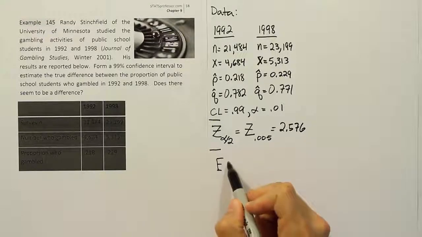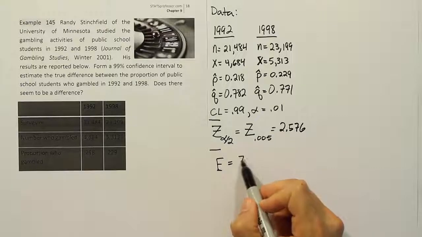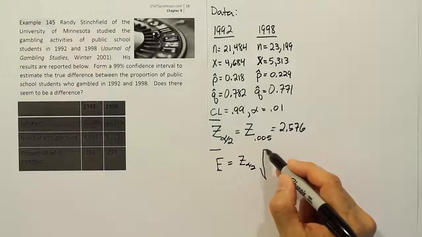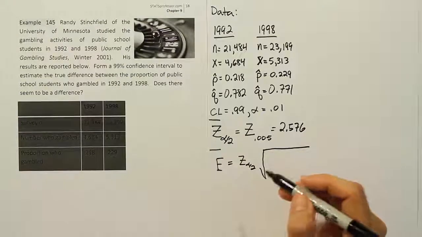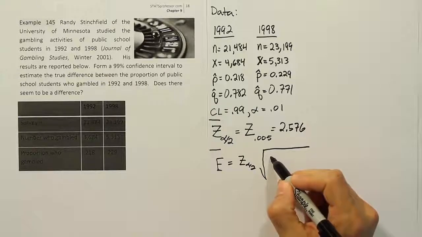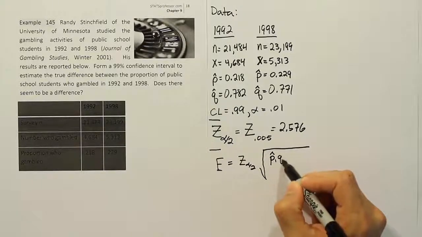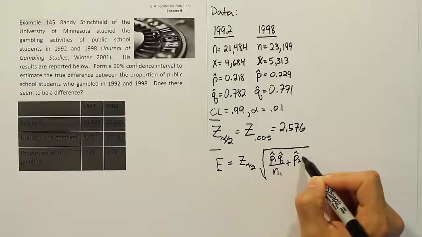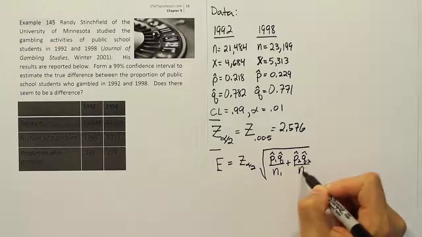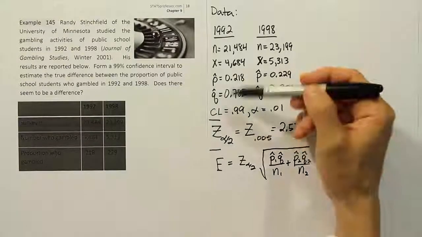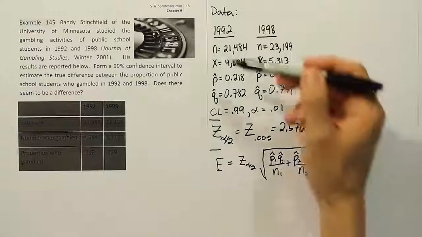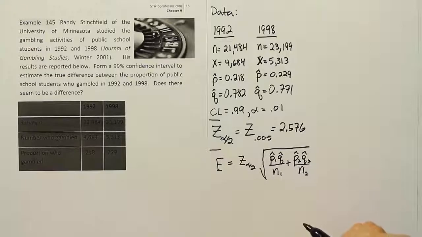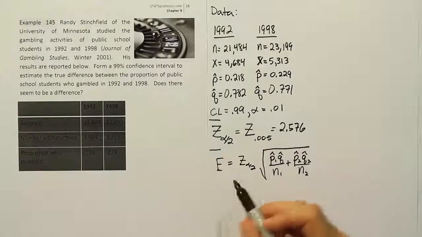Now the margin of error formula is different here. So it's going to be Z alpha divided by 2, that critical value we just found, then times the following square root. This square root has got 2 fractions in it, and the fractions are basically p hat 1, q hat 1 over n1 plus p hat 2, q hat 2 over n2. So it's essentially these pairs of P's and Q's multiplied, divided by their sample sizes, and then added together to form the total margin of error formula. So it's a little bit of work to plug all this stuff in, but let's go ahead and do it.